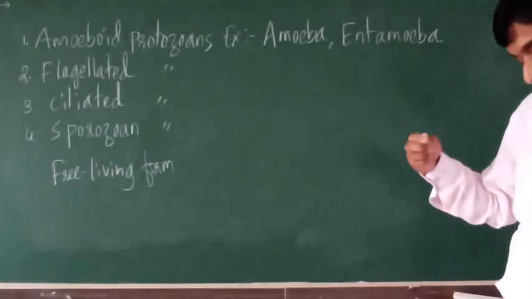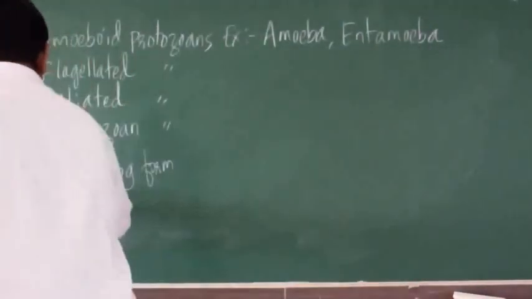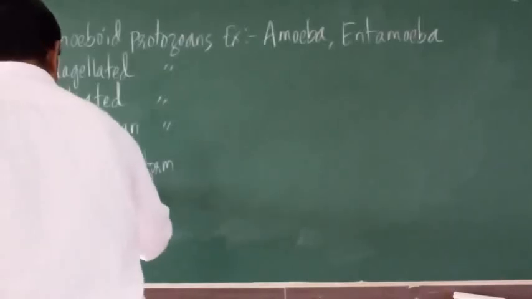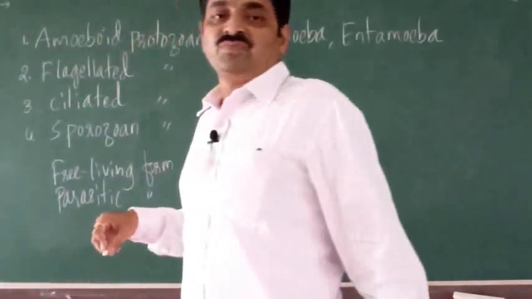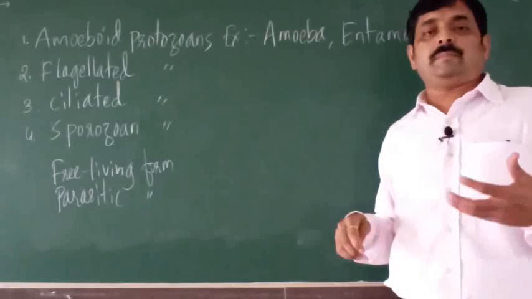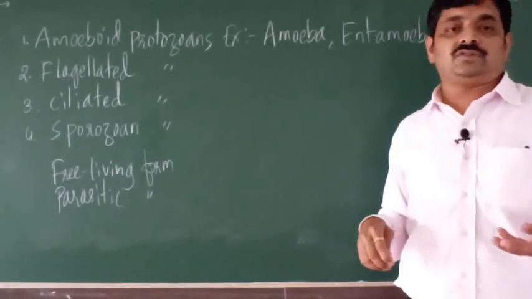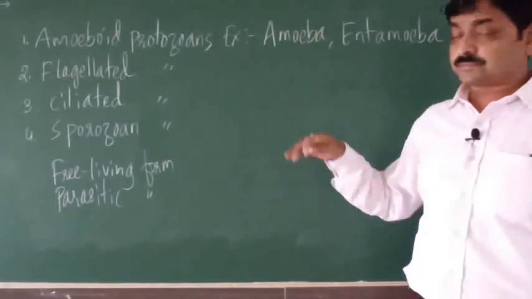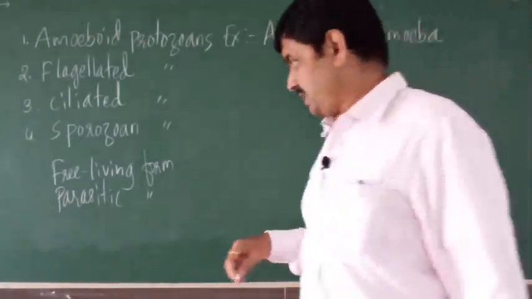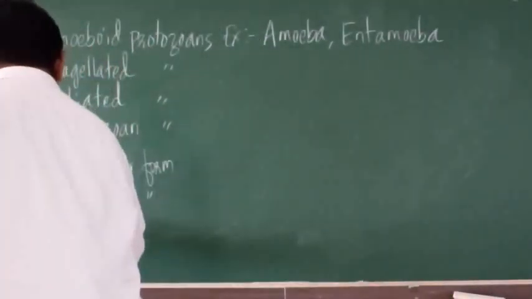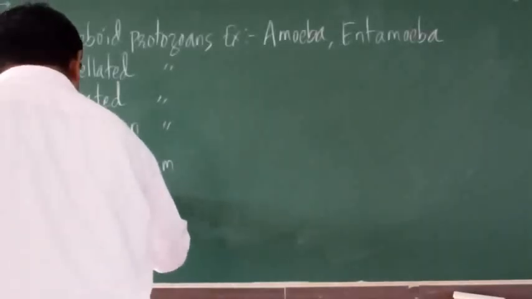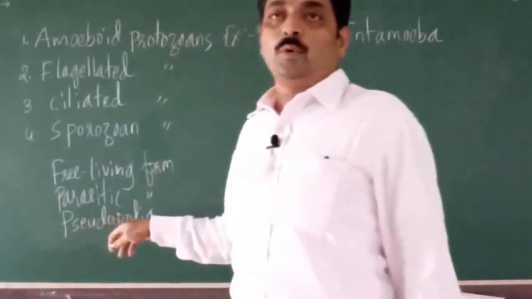Whereas entamoeba is a parasitic form. It is a parasite, right? It depends on other organisms. Now here one important feature is pseudopodia.